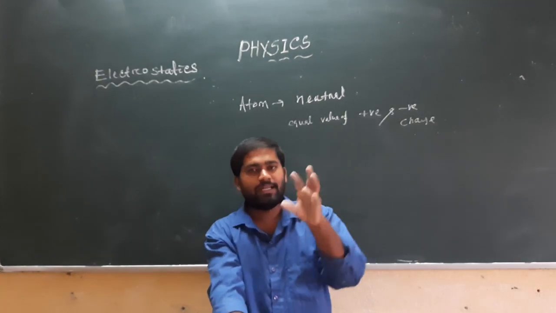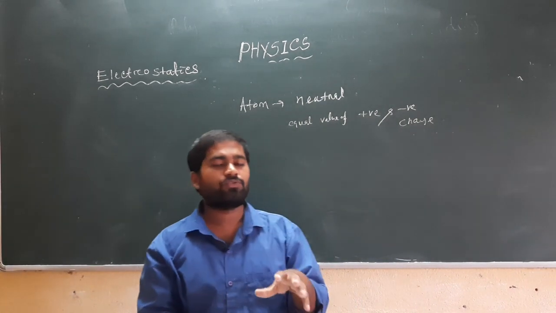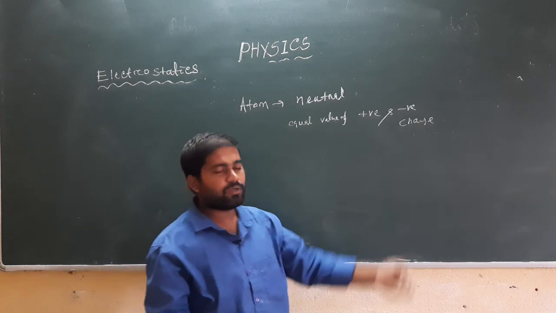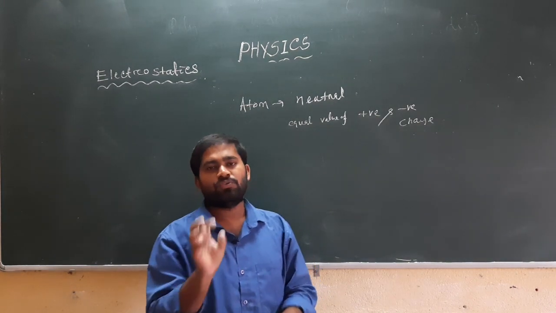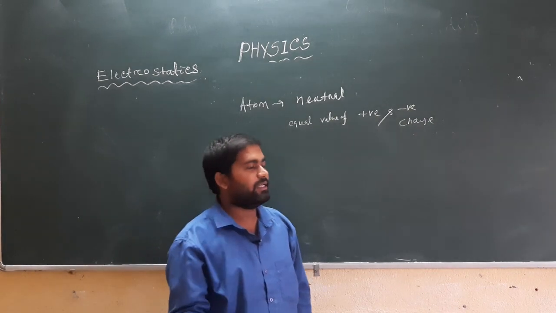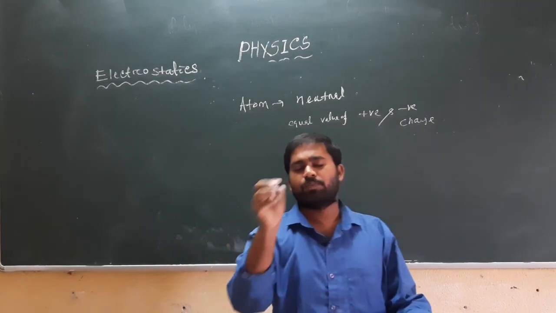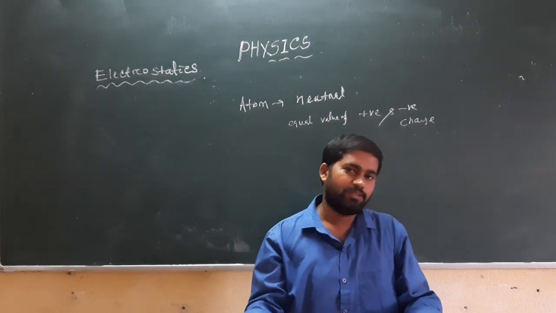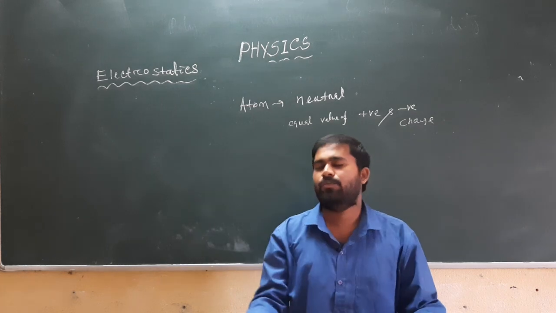The electrons in the outermost orbit of an atom are loosely bound to the nucleus, and they can be removed with a small amount of energy.